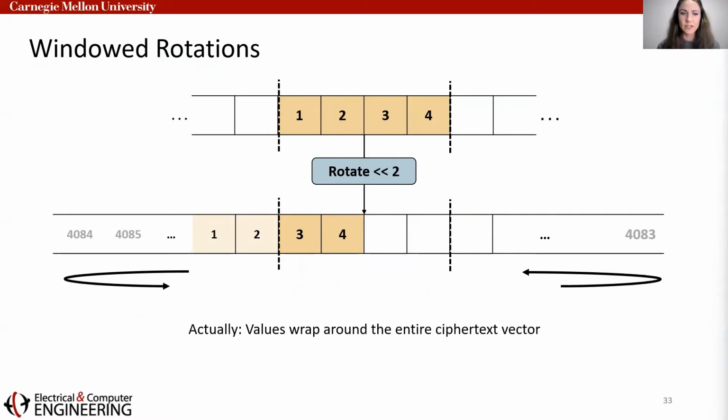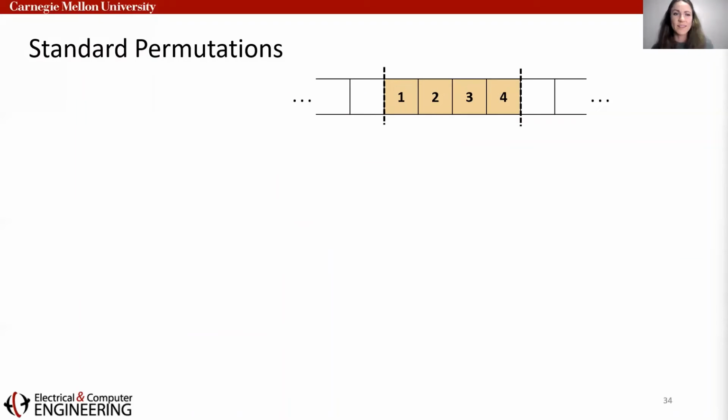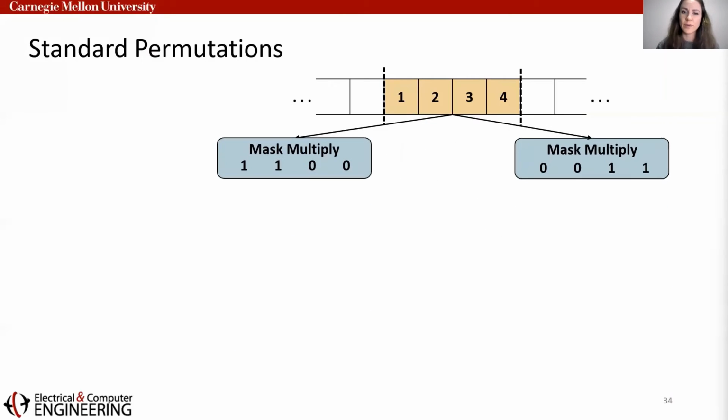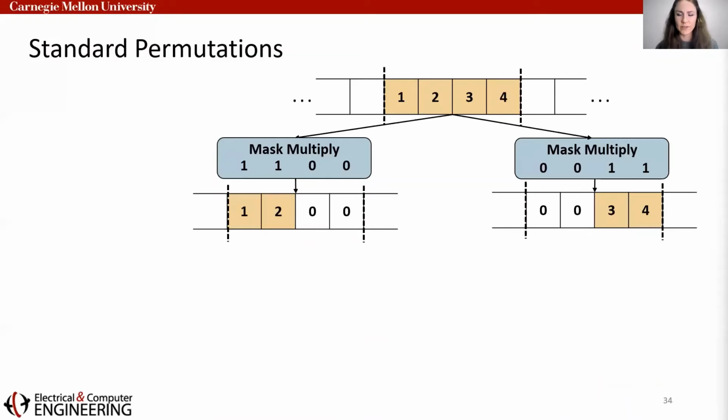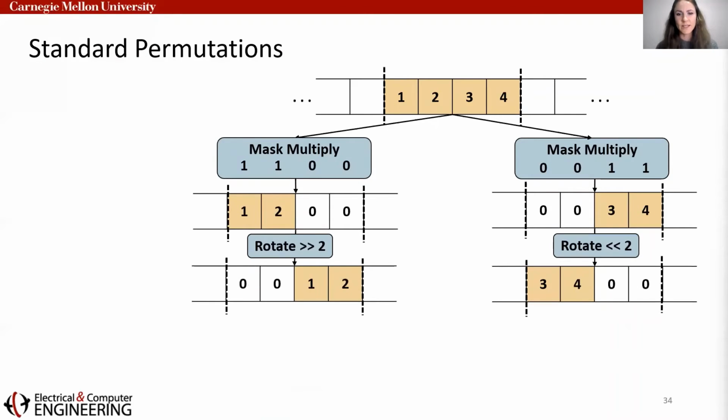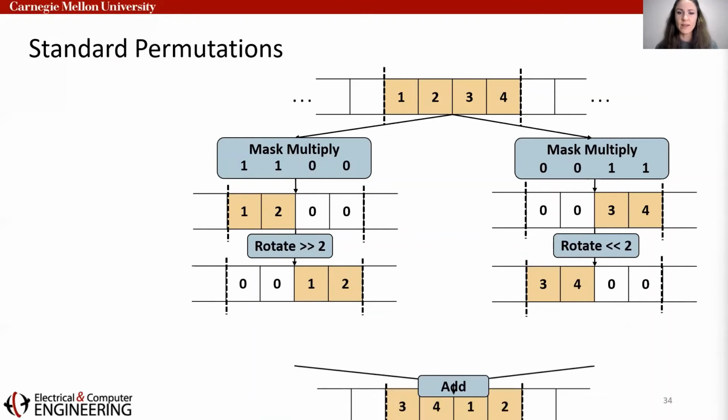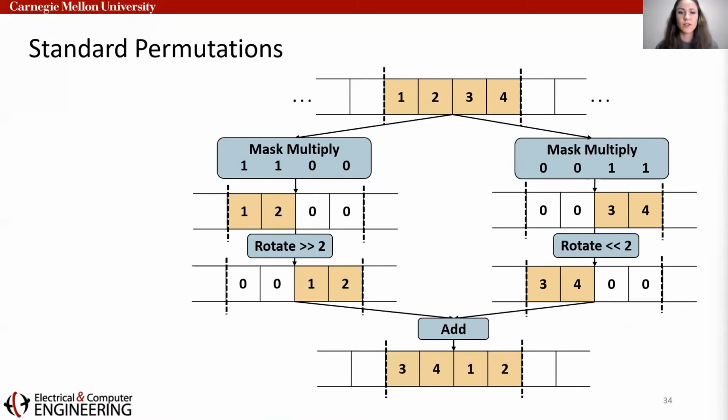So this wraparound actually occurs at the beginning and end of these very large vectors. Because of this, achieving windowed rotations is actually a very difficult and expensive task. The standard way of doing them is through generic permutation operations. In this way, you start with your window of interest and perform an encrypted multiplication with 2 masking vectors to create 2 new ciphertexts. You then rotate these masked ciphertexts by the desired amount and add them back together to complete the full windowed rotation.